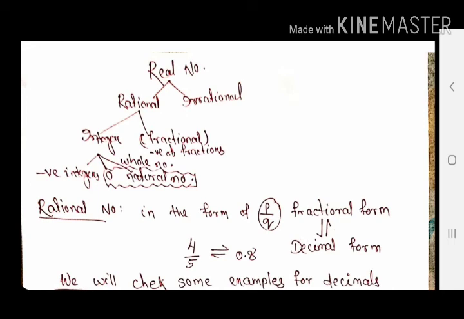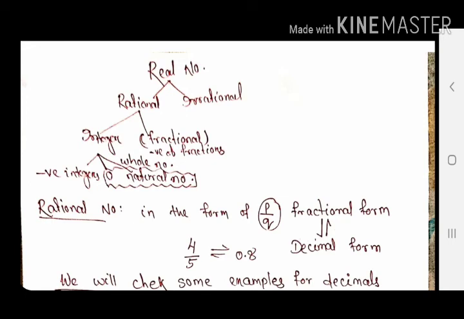So irrational means the square root of all non-square numbers, means which is not a square. Example, square root of 7, square root of 13, square root of 12, square root of 10, square root of 2. Okay, so square root of non-square numbers. And your rational number, we have discussed, it is in the form of p by q.